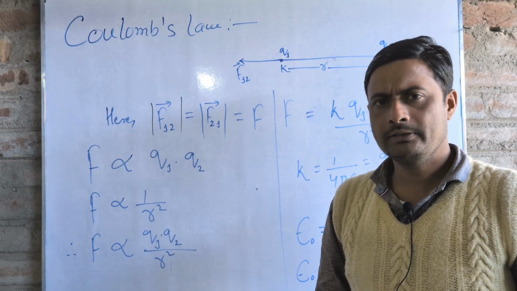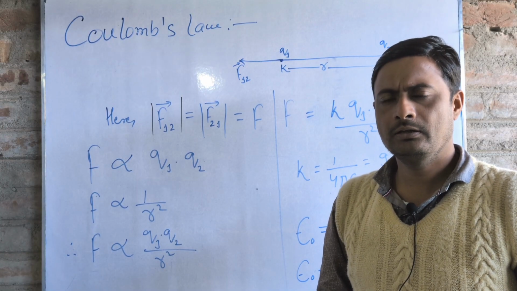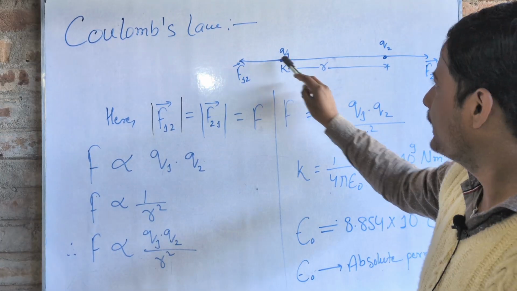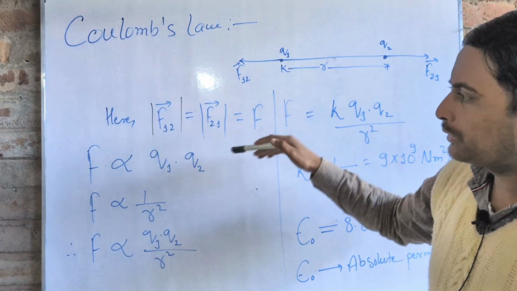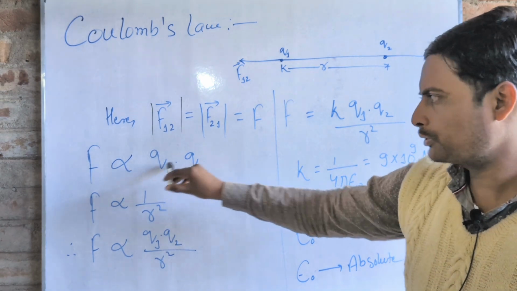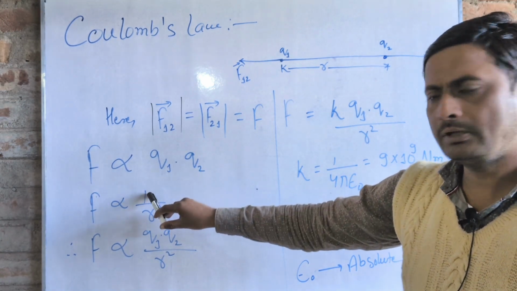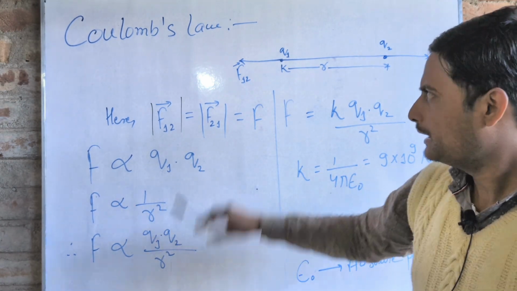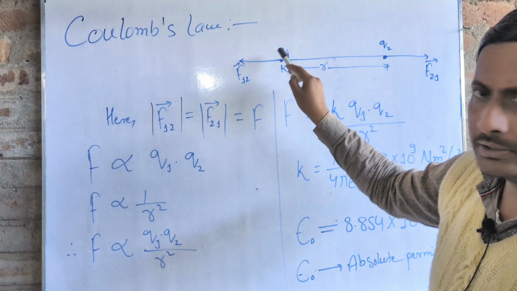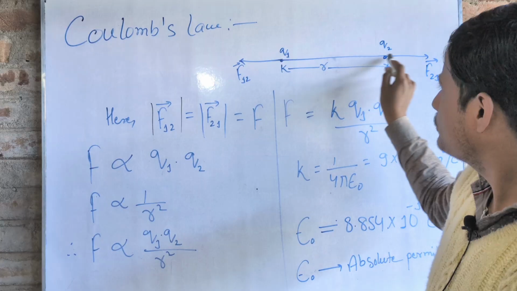Now we are going to understand Coulomb's law. Coulomb's law is a quantitative assessment to find the force between two point charges. Here the point charges are Q1 and Q2, and the distance between them is R. According to Coulomb's law, the force between two point charges is directly proportional to the product of their charges and inversely proportional to the square of the distance between them. The direction of the force is along the line joining the two charges.